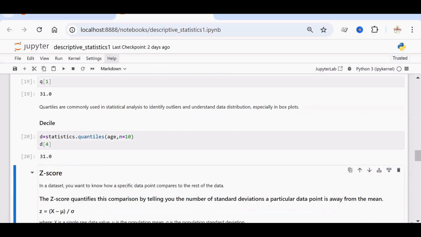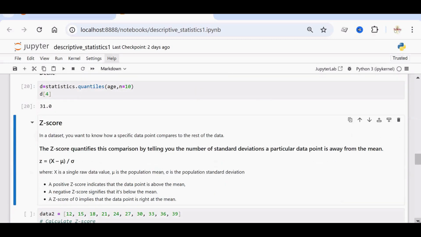Okay. The next measurement is z-score. In a particular data set, you want to know how a specific data point compares to the rest of the data. That comparison can be done by telling us the number of standard deviations a particular data point is away from the mean. So the formula to find out the z-score is x minus mu by sigma. X is a particular data point, mu is the population mean and sigma is the population standard deviation.